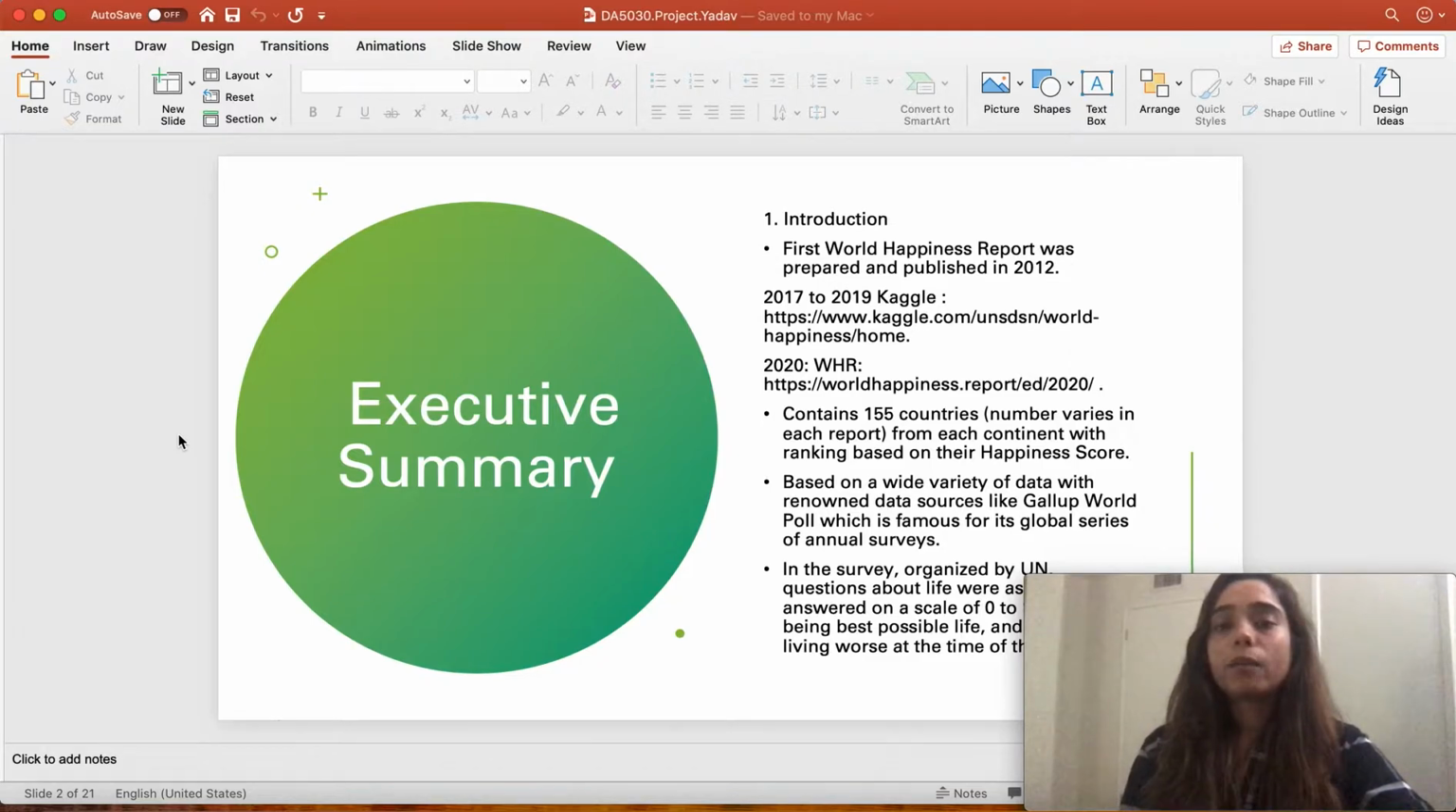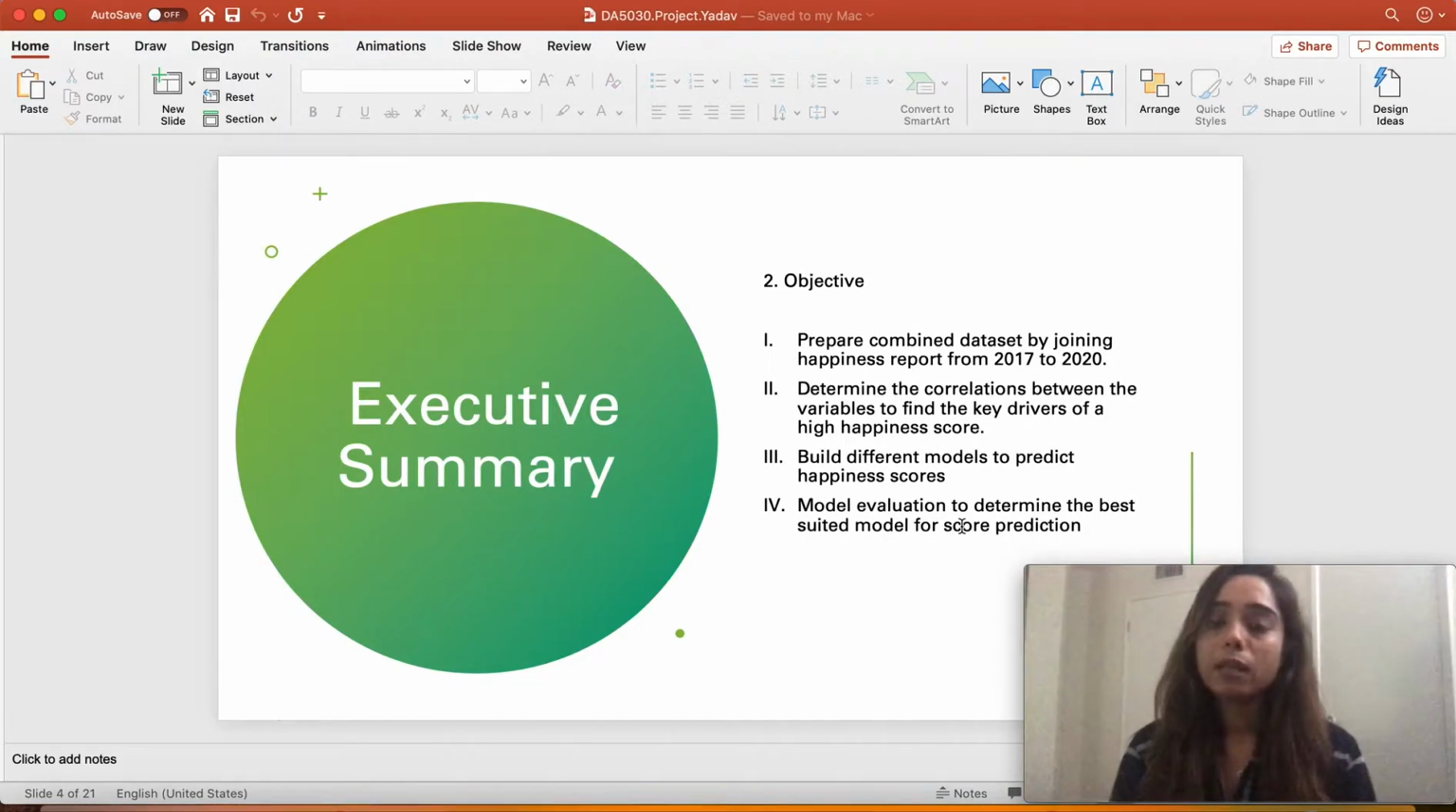So I collected data from 2017 to 2020, and for 2017 to 2019 I got the data from Kaggle, and for 2020 I directly downloaded it from the World Happiness Report official website. The main objective of this work is to prepare a data set which can give an idea about happiness score from 2017 to 2020, and to determine the correlation between these variables so that I can find the key drivers of high happiness score, build different models to predict happiness score, and by doing model evaluation determine the best suited model for score prediction.